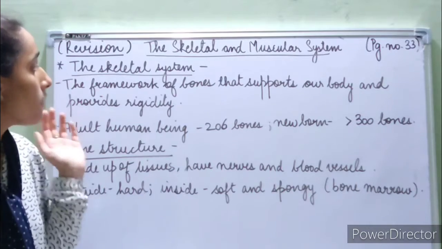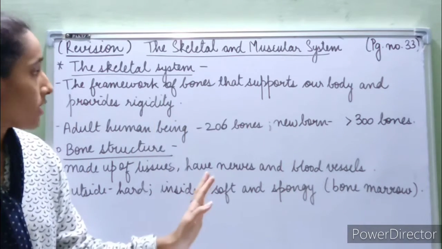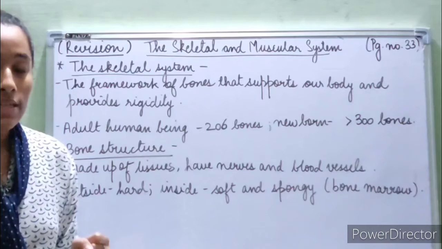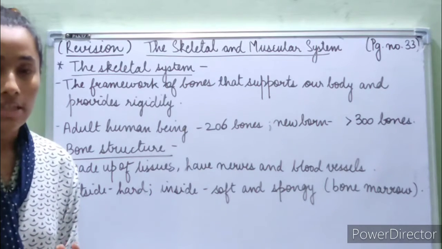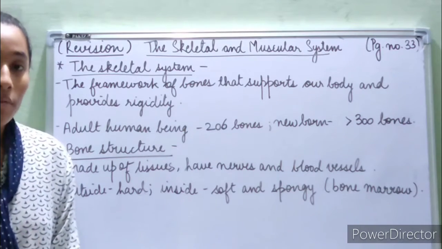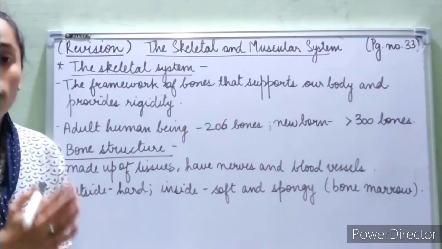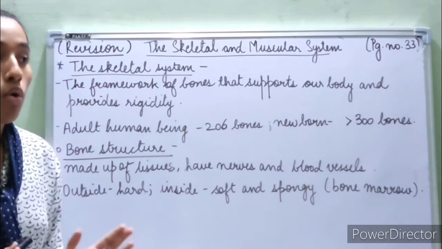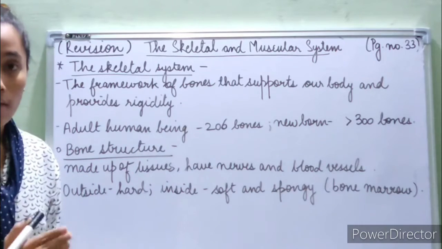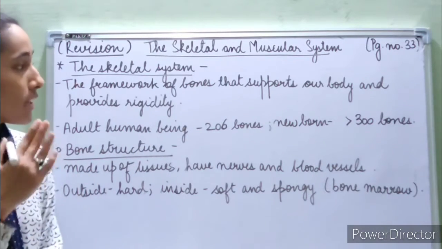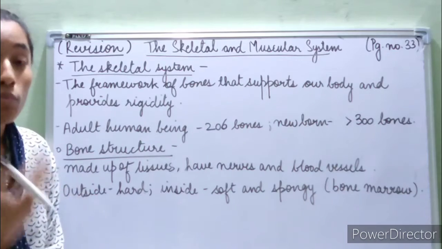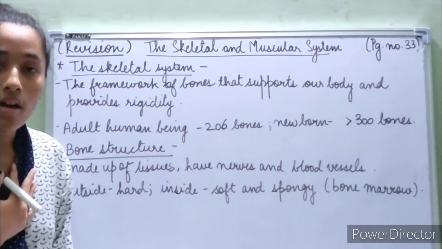The skeletal system is the framework of bones that supports our body and provides rigidity. We will read it again. It is the framework of bones. Framework of bones means bones are put together in such a way, and what it does is it supports our body.